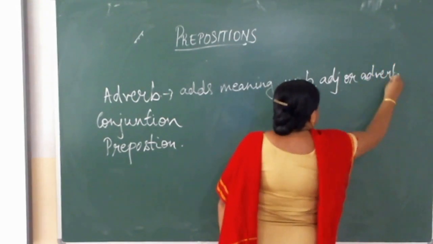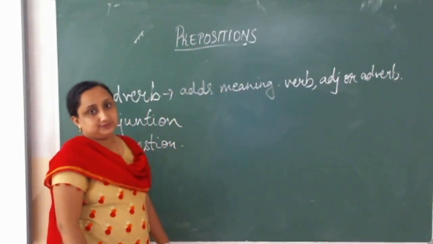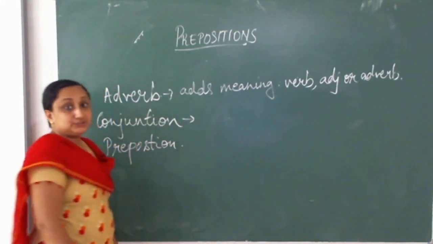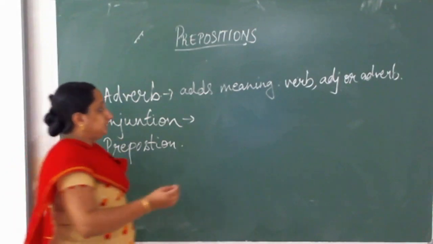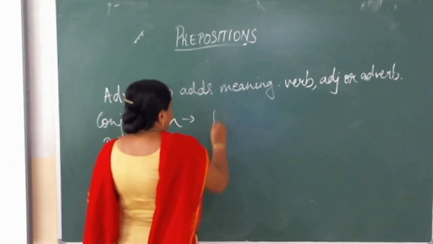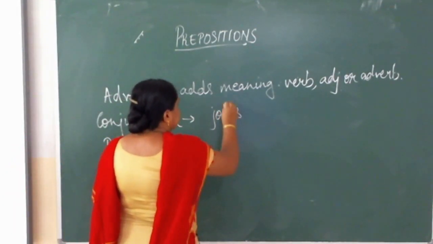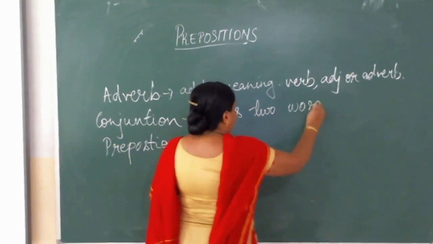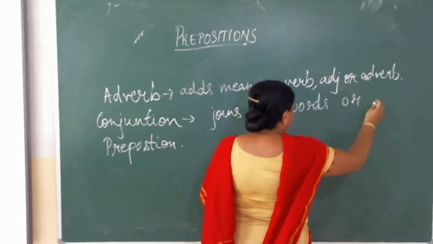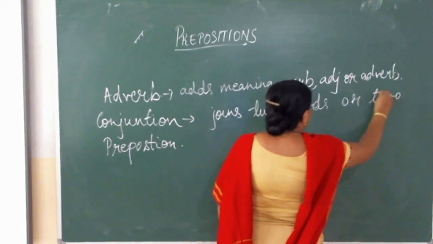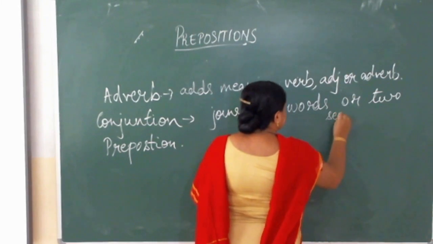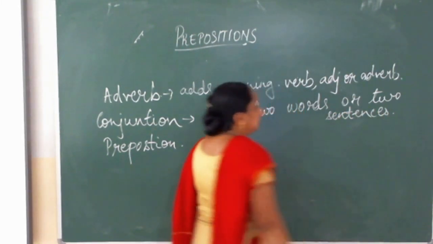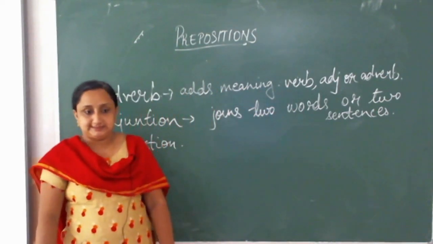We have discussed the types of adverbs in detail. And what's a conjunction? It joins two words or two sentences.